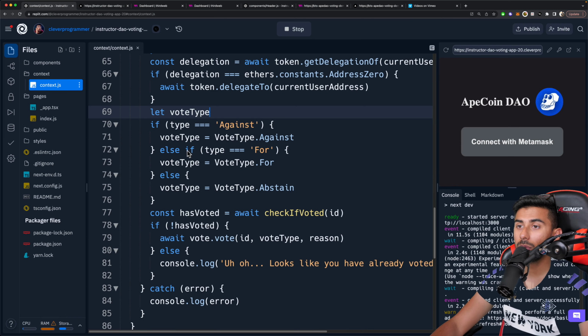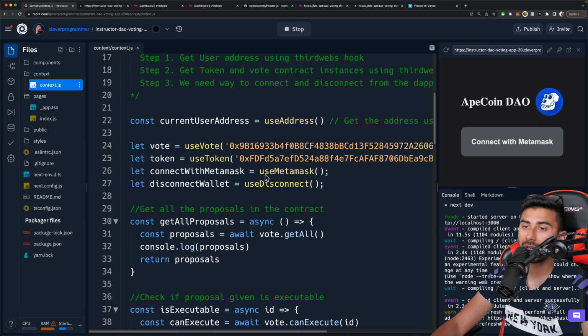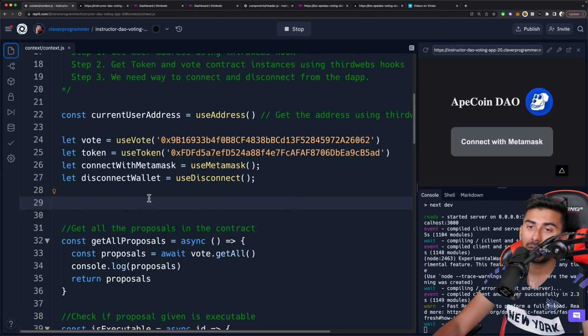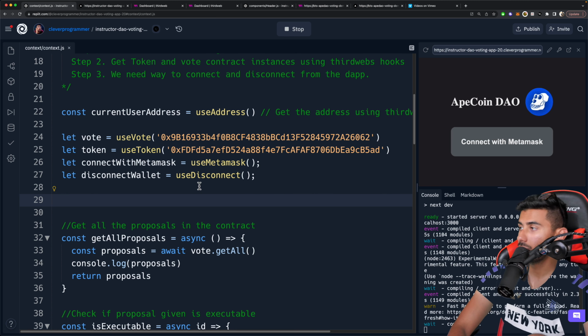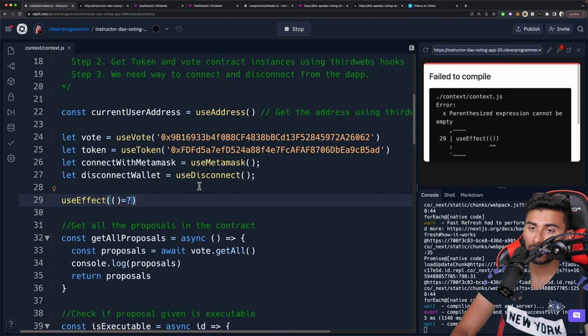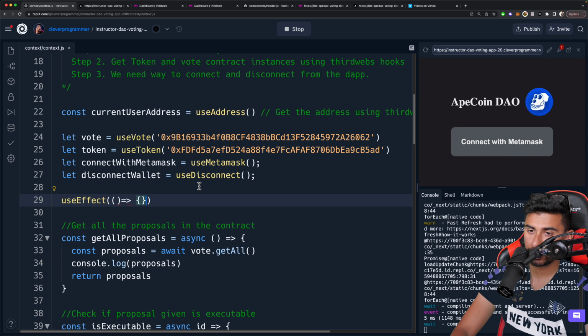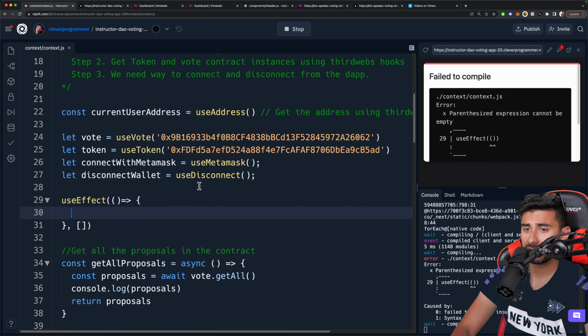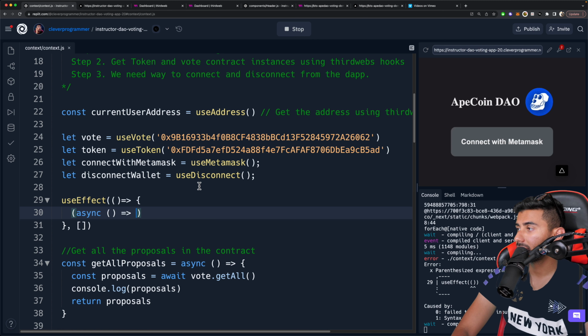Okay, so let's go back to our app. We're going to write a useEffect hook that's going to catch a scenario where the user who hasn't delegated their coins can use this DAO. So we're going to create a useEffect hook, and in useEffect we have a function, and then our dependency array is going to be empty. So it's going to just fire off on page refresh. And it's going to be an async function.